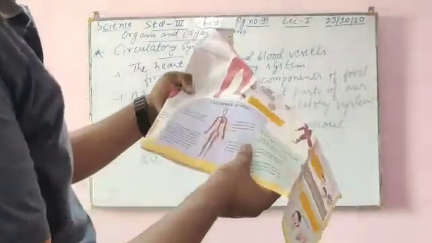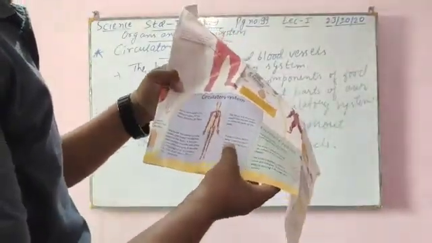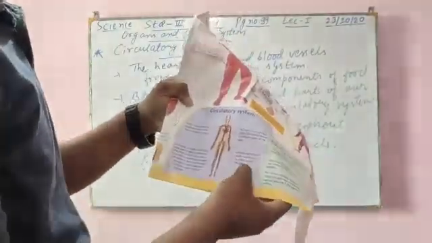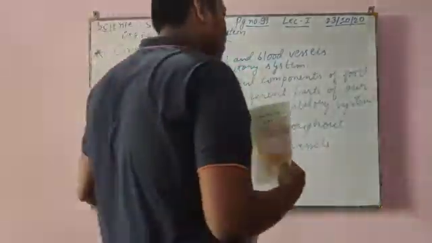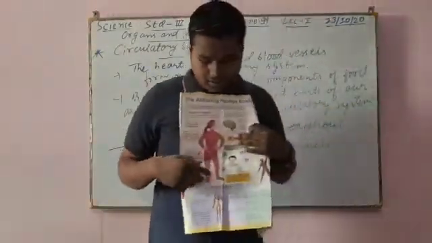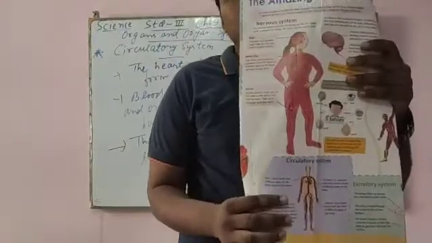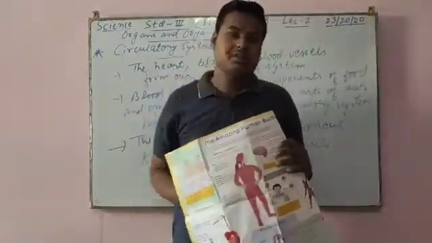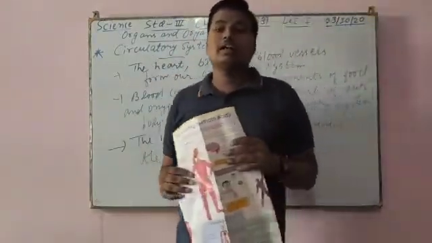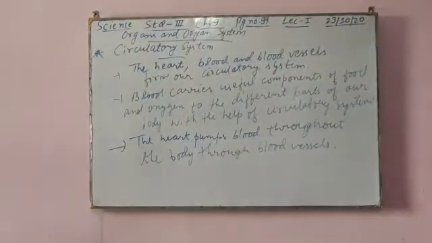Then it reaches the arteries. Arteries carry blood away from the heart to different parts of the body. When the heart pumps the blood, the next work comes to the arteries, which carry blood away from the heart to different parts of the body.